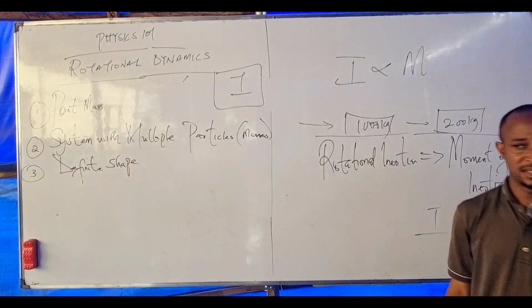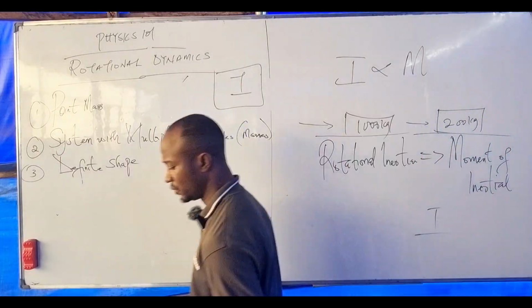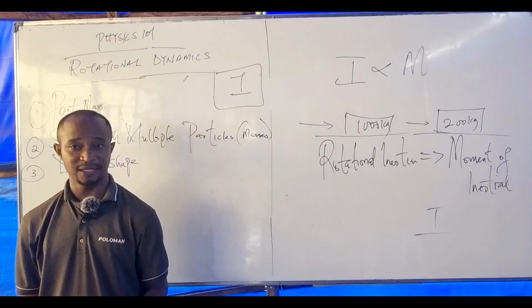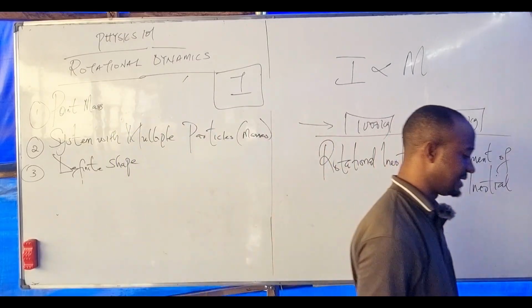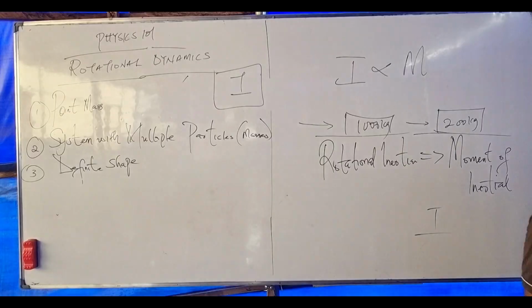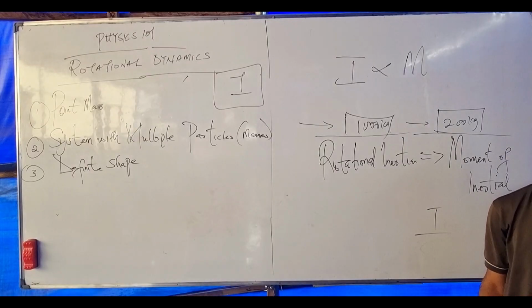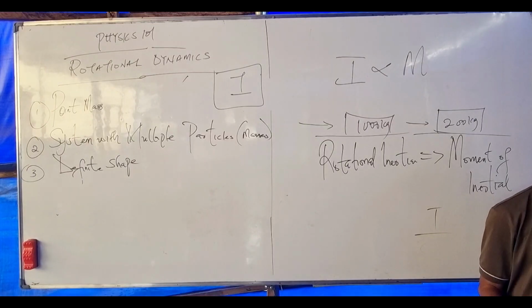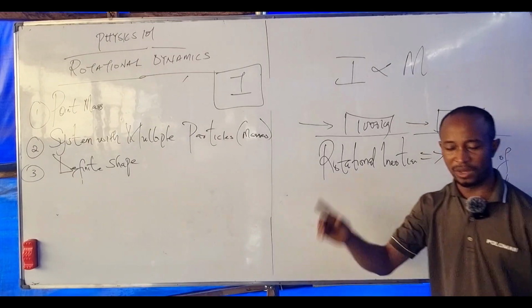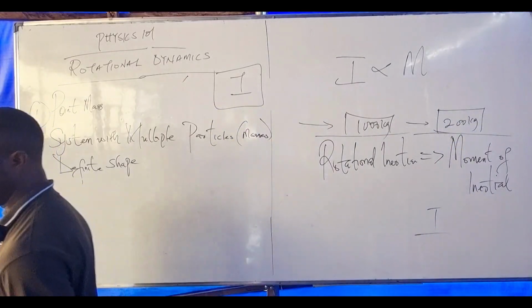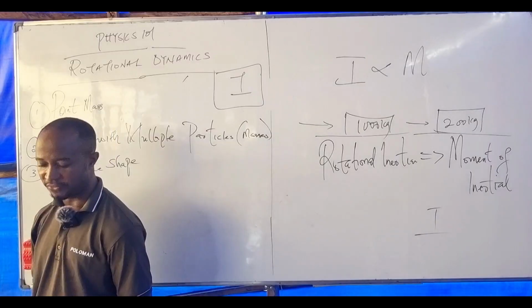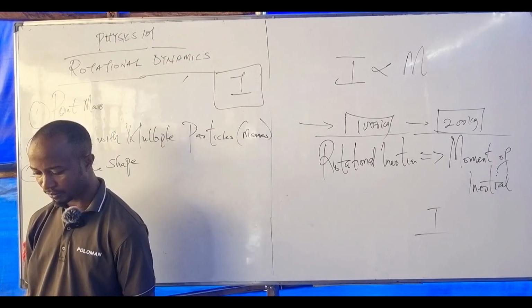A point mass is a small particle whose entire mass is concentrated at one point, located at a distance r from the axis of rotation. You didn't get the definition? A point mass is a small particle whose entire mass is concentrated at one point, located at a distance small r from the axis of rotation.